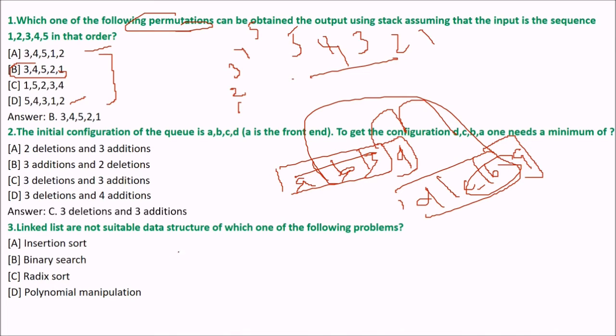Linked lists are not suitable data structure for which one of the following problems? Insertion, binary search, radix sort, and polynomial manipulation. The answer is binary search. It is often asked whether you can use binary search for a linked list. But binary search cannot be applied. This is not suitable. The overhead would be great, and of course you need the data to be sorted, and that will take more time.